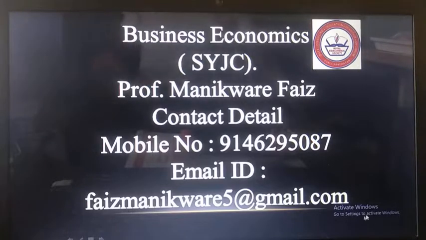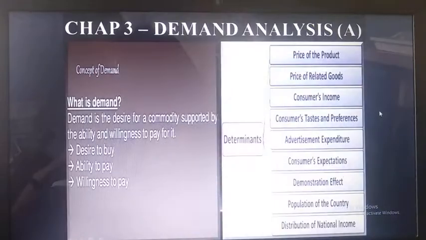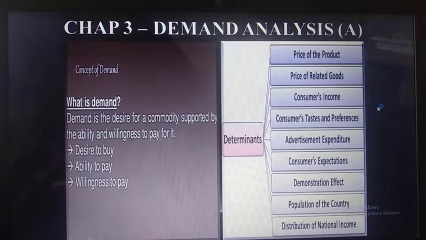Today we'll start with the third chapter of economics. The name of the chapter is demand analysis. In this chapter we are having two parts. This is part A and another is the elasticity of demand. This is part B. We will start with the chapter that is what do you understand by demand?